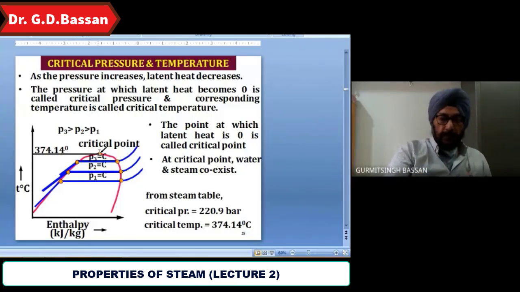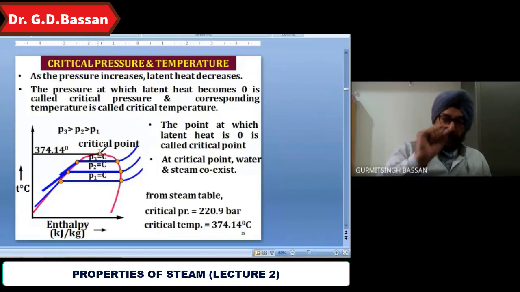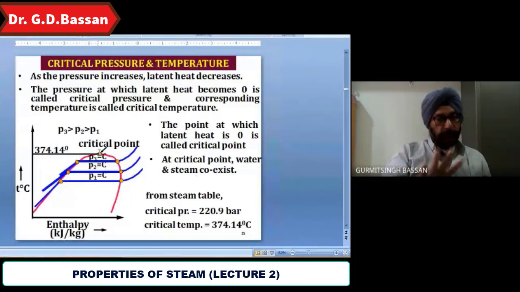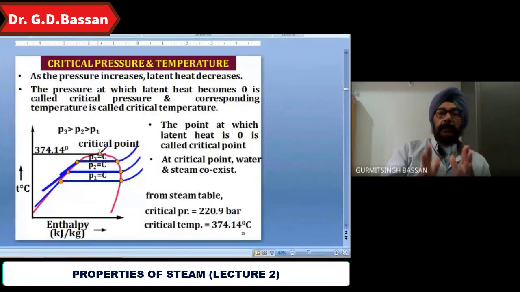Which pressure and temperature is this called? That is 220.9 bar, the critical pressure, and the critical temperature is 374.14 degrees Celsius. Don't try to remember this. You are allowed to use a steam table. You can keep the steam table with you; I have the hard copy of what I sent last time, and in the exam we are giving you the hard copy of that particular steam table from college itself.